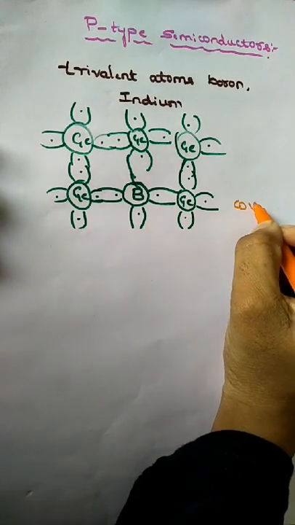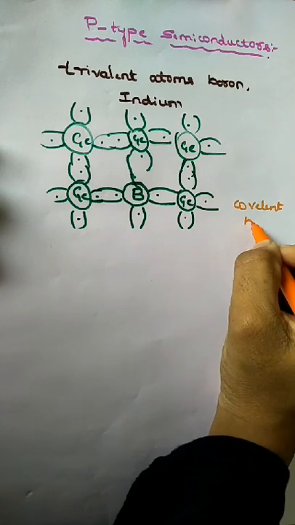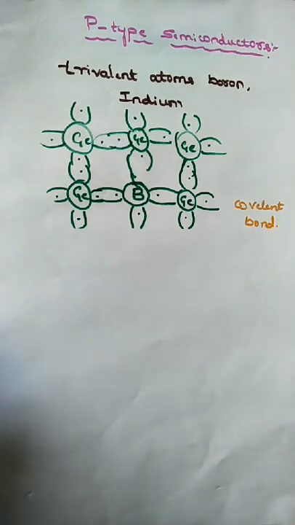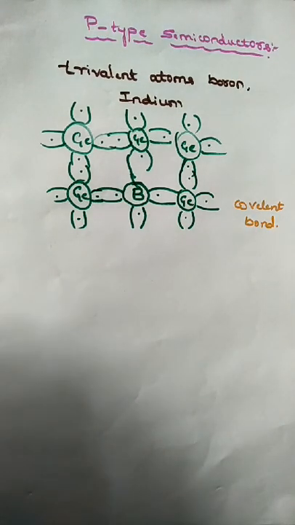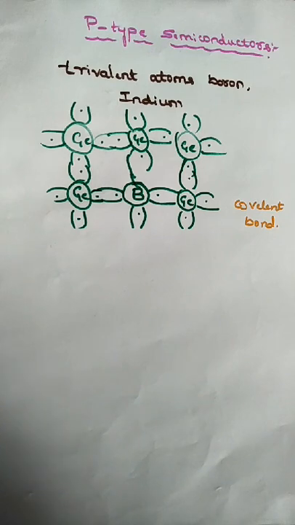This is the covalent bond. The vacancy that exists in the fourth bond constitutes a hole.